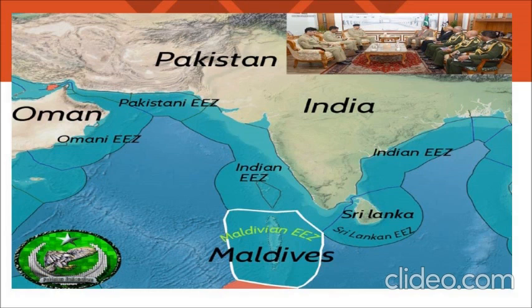So children, just see this map of our country, India. It is a traditionally maritime country with rich maritime heritage, and it also has an EEZ, meaning exclusive economic zone, of about 2.37 million square kilometers, wherein the country India enjoys the exclusive legal right to utilize all the living and non-living resources. I hope it is very much clear to you all.